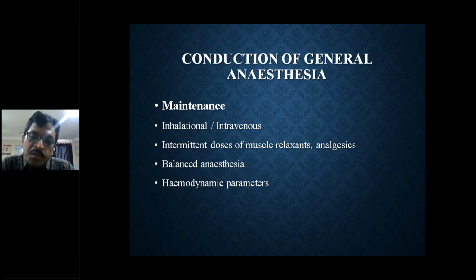And analgesic agents also have to be given intermittently based on the duration of action of the selected opioids or any other analgesic agents. So we have to provide balanced anesthesia in the form of amnesia, muscle relaxation, and induction agents, and we have to provide oxygen and nitrous oxide, and this is called balanced anesthesia. And obviously all the hemodynamic parameters like pulse rate, blood pressure, SpO2, temperature, and end-tidal carbon dioxide have to be maintained properly in the intraoperative period.